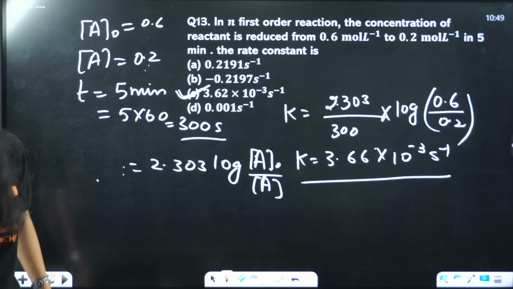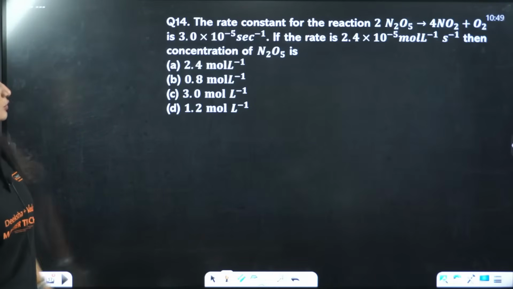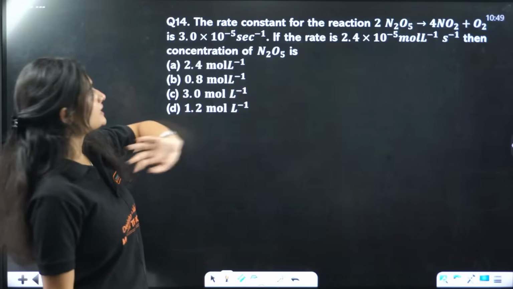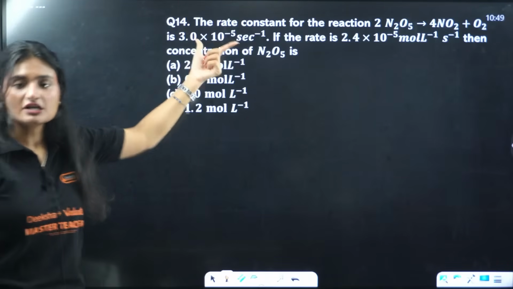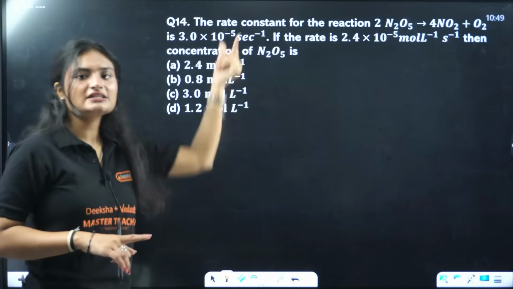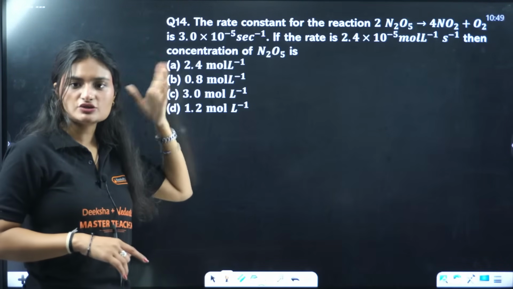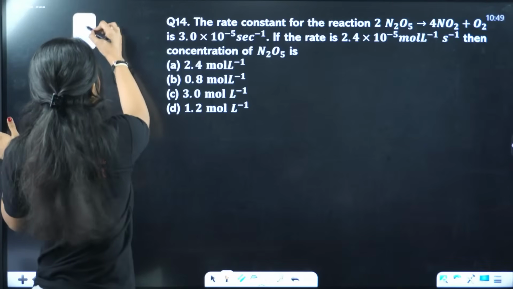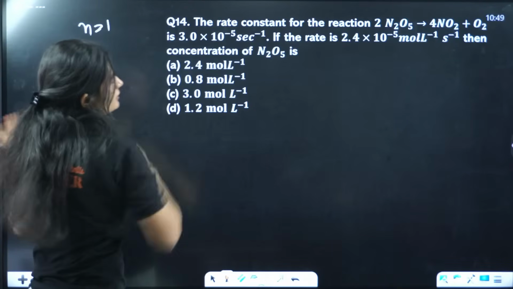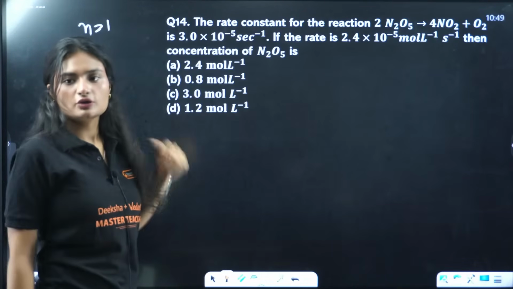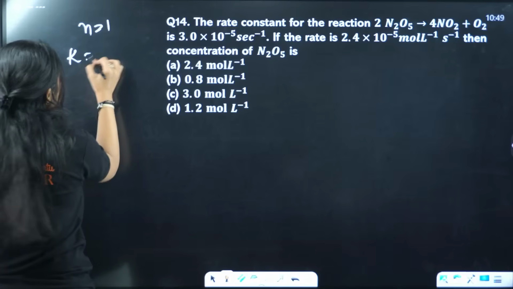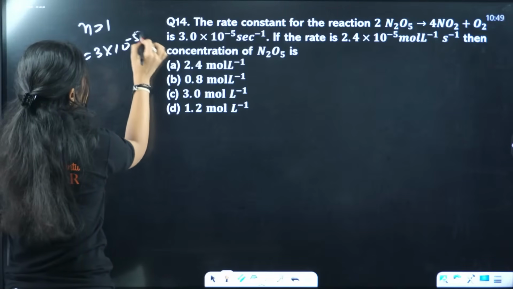Now, let's move on to the next question. The rate constant for this reaction is given. From the rate constant, we have an idea that the reaction is first order. Why? Because the unit is second inverse. Rate is also given. We are given k, which is 3 times 10 raised to power minus 5 second inverse.